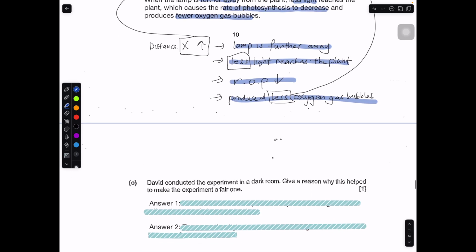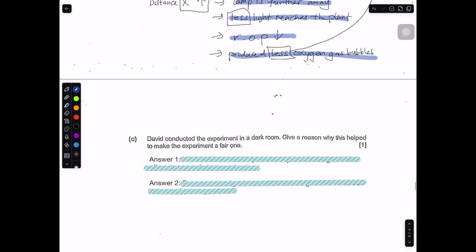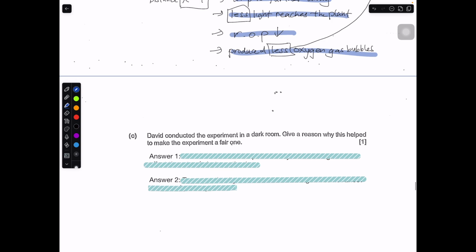David conducted the experiment in the dark room. Give a reason why this helped make the experiment a fair one. A fair experiment is trying to make sure that there is only one changed variable. So think about it, if you don't conduct it in the dark room, what will happen? There will be surrounding light, and this will affect the rate of photosynthesis again.